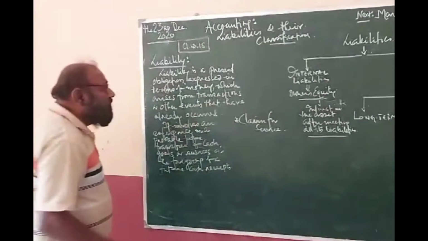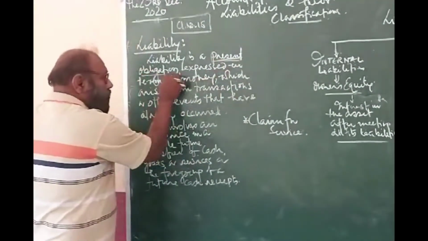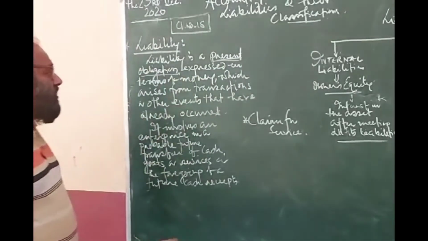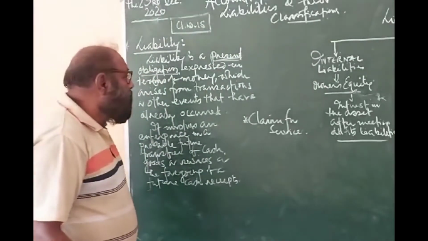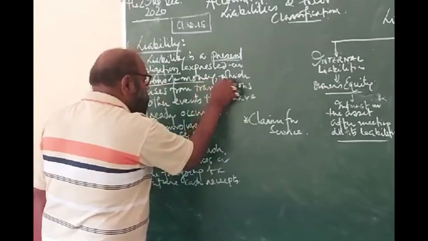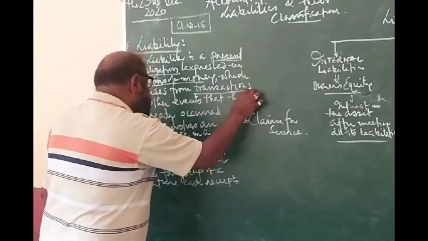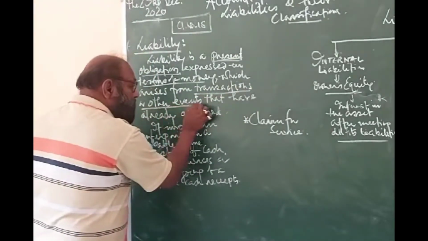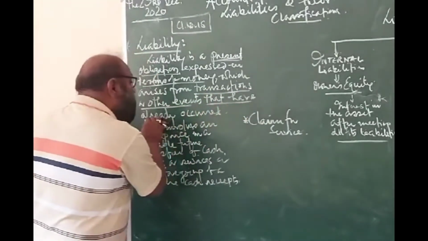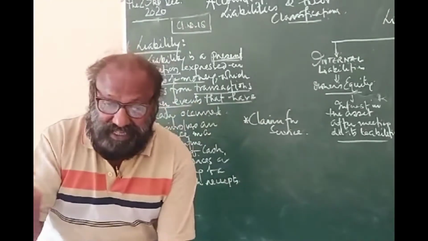Liability is a present obligation. Obligation means, I know the term very well, something which we have to meet, expressed in terms of money, which arises from transactions or other events that have already occurred or that have already taken place. Just think of it.